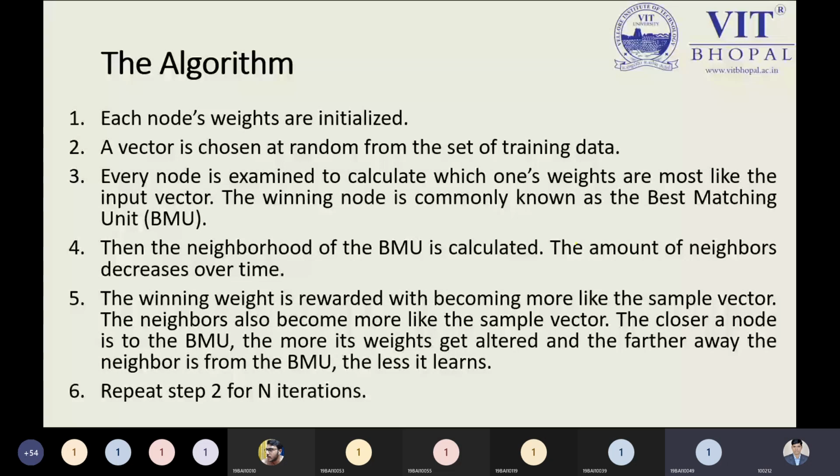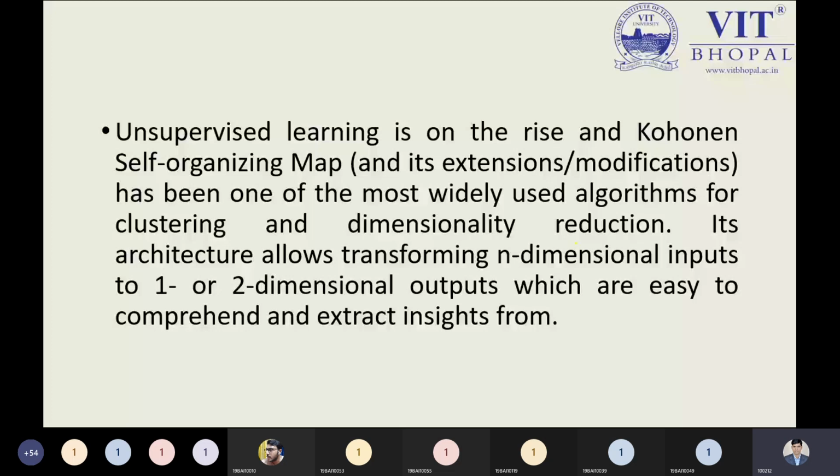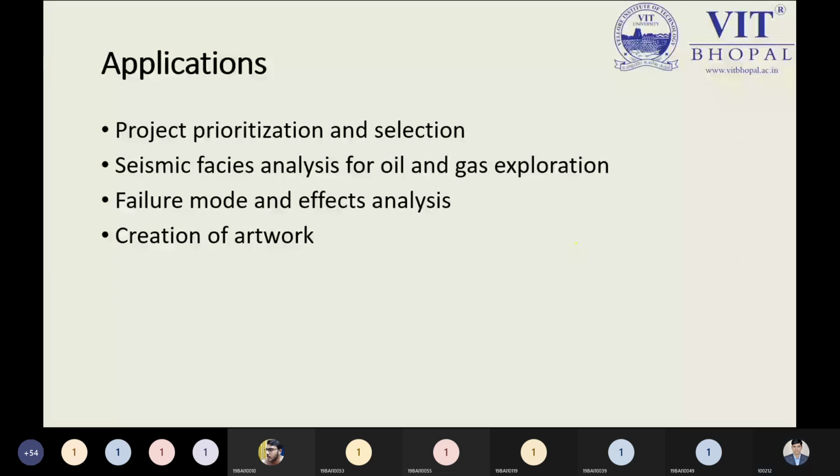Yeah, sir. You're talking about the real application of the self-organizing map. We are coming to that topic. I'm focusing on that part first. The application is applicable where we have project prioritization and selection. And the most common application we can find is seismic facies analysis for oil and gas exploration. This application you can understand in a simple way, which I can explain here.